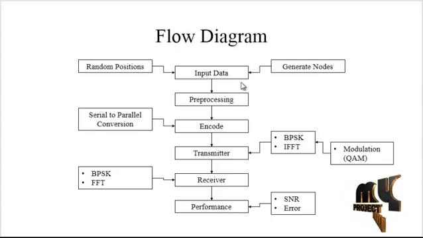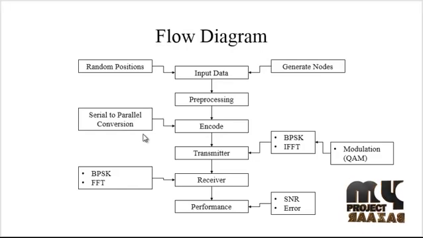In the first stage of the project, the input data is taken from the dataset, or else we generate random positions of the nodes. In this process, we are generating the nodes based on random positions. After generating the nodes, we do the pre-processing. If the signal length is high, the signal length will be automatically limited, otherwise the signal length remains the same. After pre-processing, we move to the encoding. In this encoding, we first do the serial to parallel conversion to encode the data. Once the serial to parallel conversion is done, the overall data type will be changed in this module.